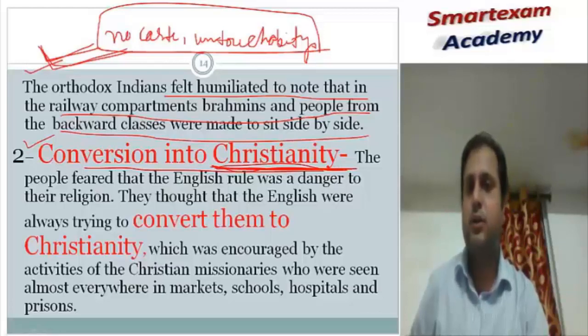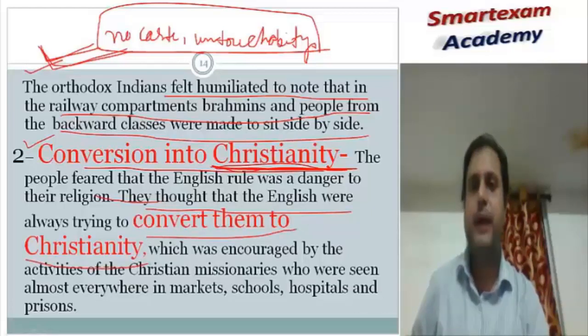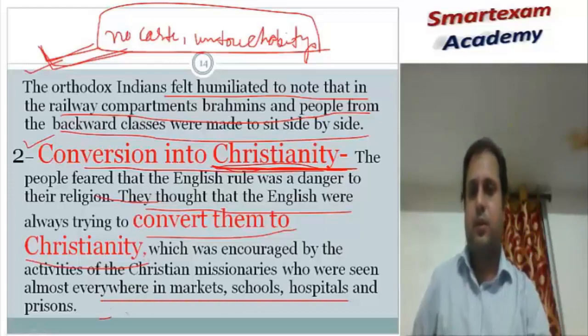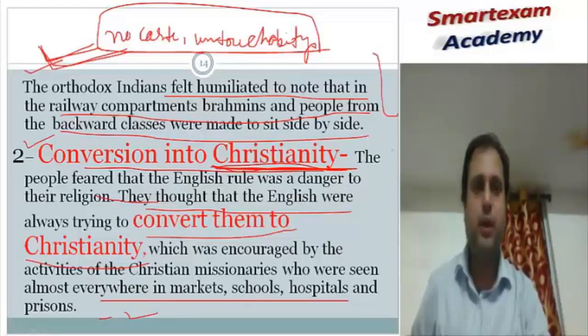So the conversion into Christianity was also an important cause. The Indian people thought that their religion is in danger. I hope that you have been able to understand these 2 points.